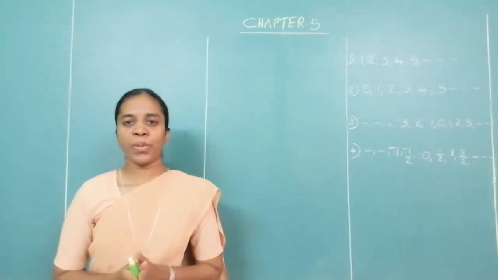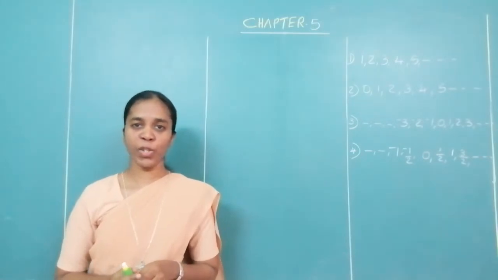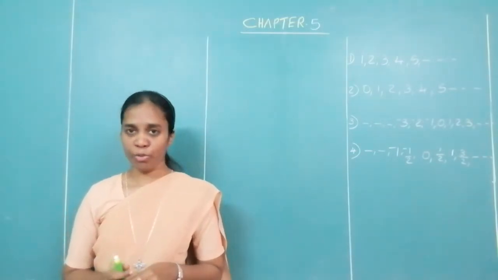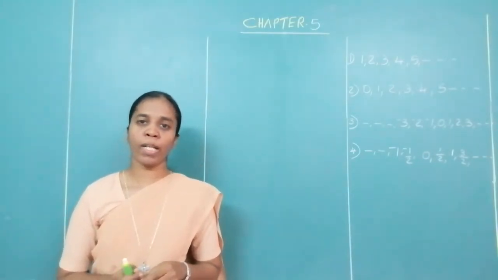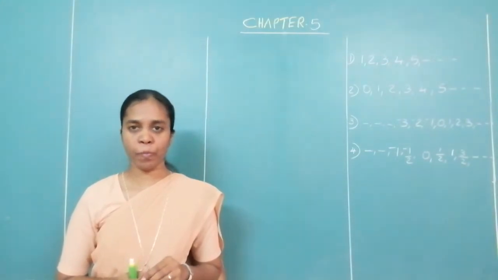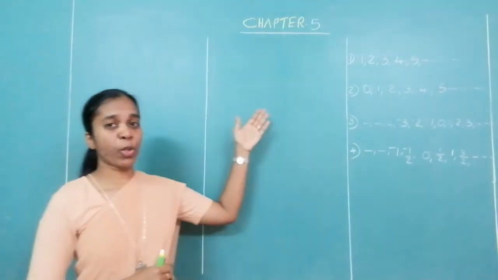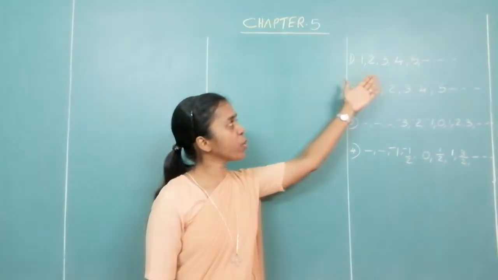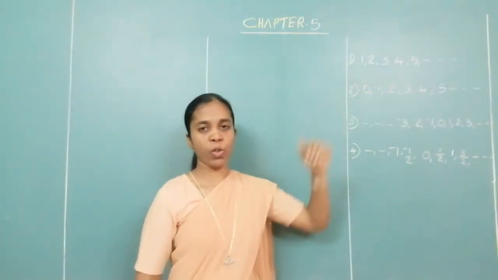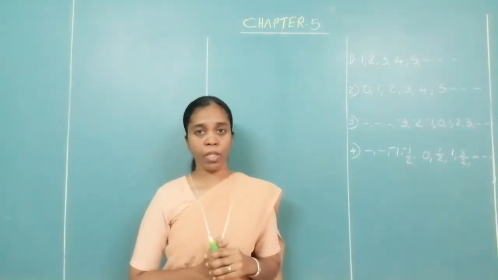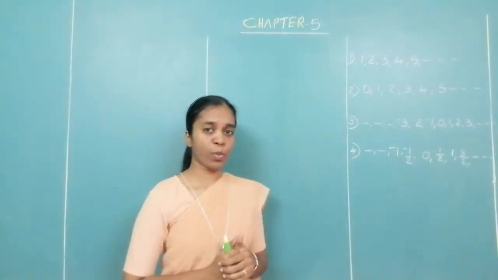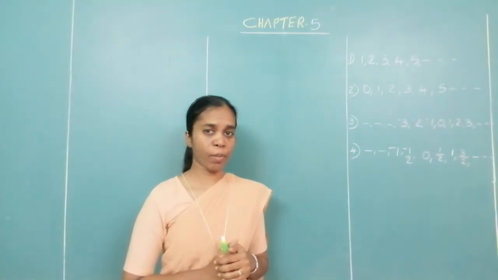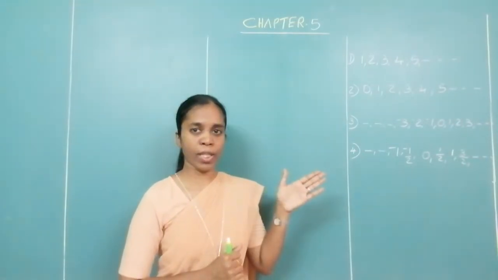Children, today we shall start with a new chapter, Chapter 5, Operation on Rational Numbers. Now, I have written a group of numbers. Look at this: 1, 2, 3, 4, 5 and goes on. Can you tell me this belongs to which group of numbers? What do you call them? They are all called natural numbers.